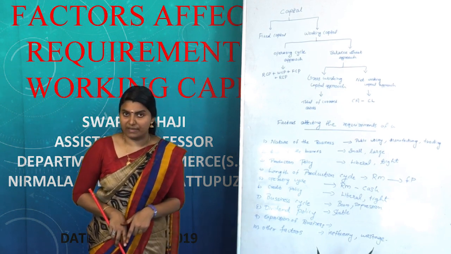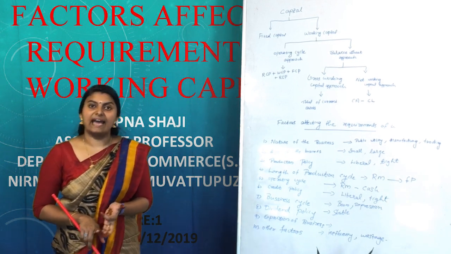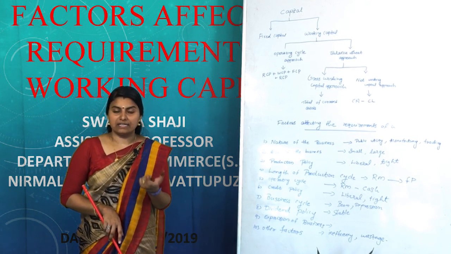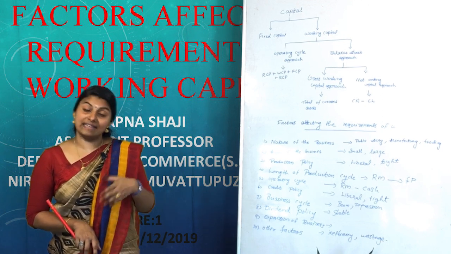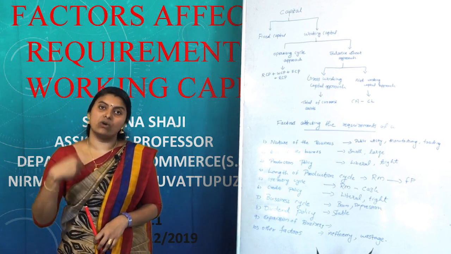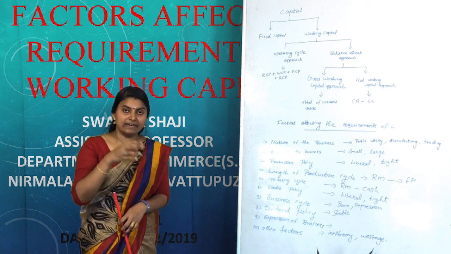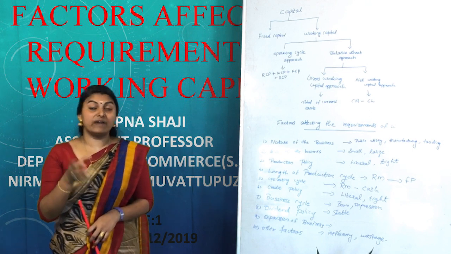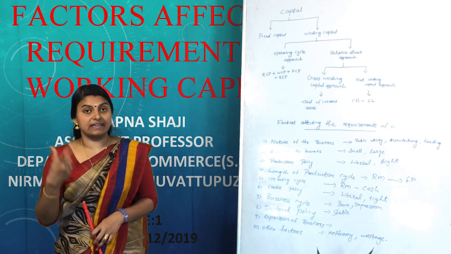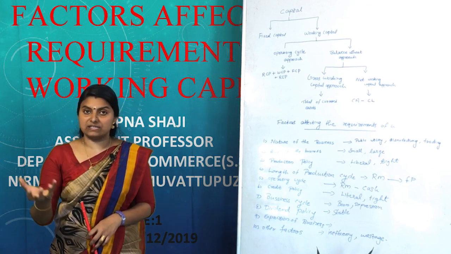However, during the depression period, the opposite happens. It includes decrease in price, decrease in demand, and decrease in purchasing power of the customers. In that situation also, due to shortage of amount in the hands of customers, the majority of the amount is blocked in the form of credit sales. So, it also increases the requirements of working capital. So, we can see that during the boom period, the need for working capital is very high for satisfying the increased demand of the customer. However, during the depression period, the requirement of working capital is also very high due to shortage of amount in the hands of customers.